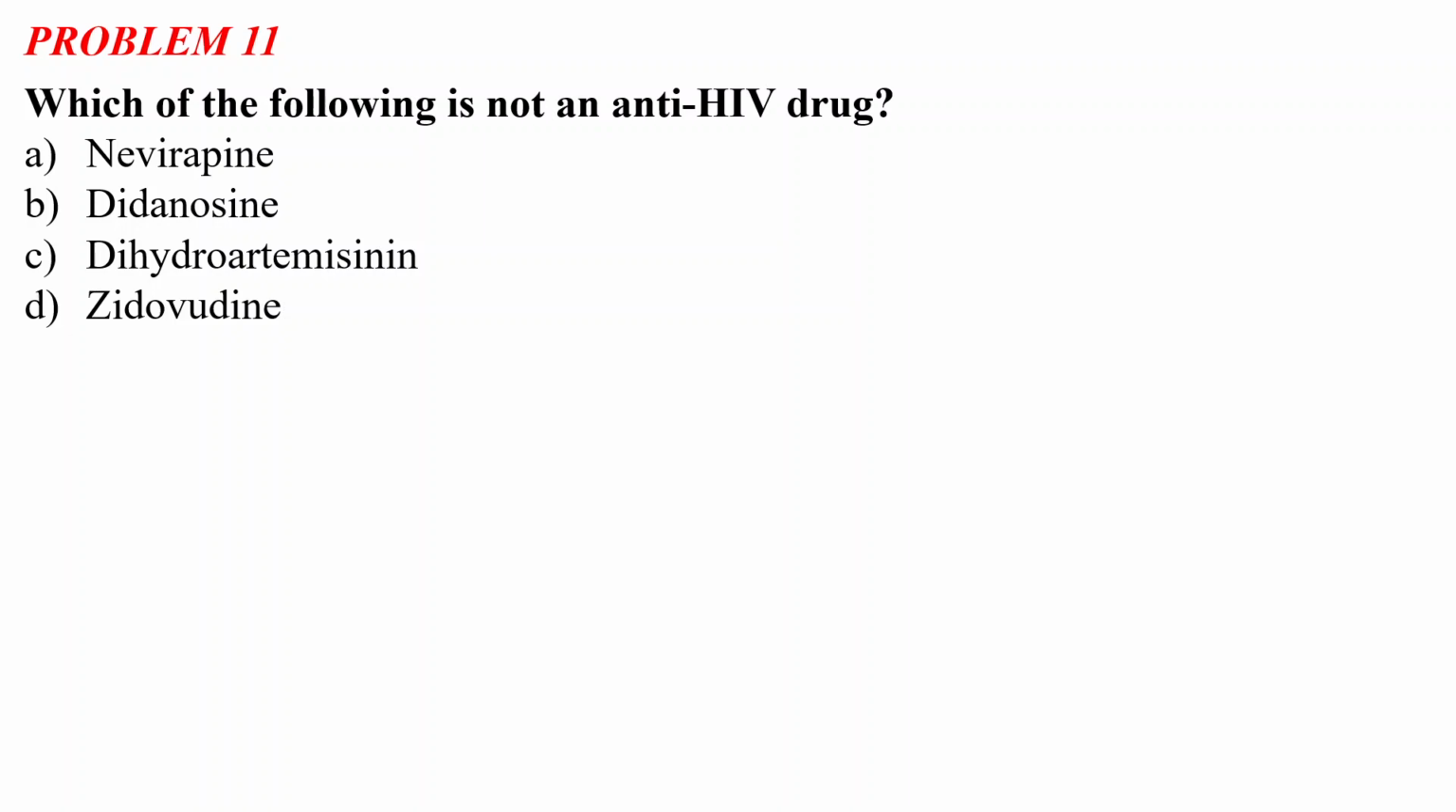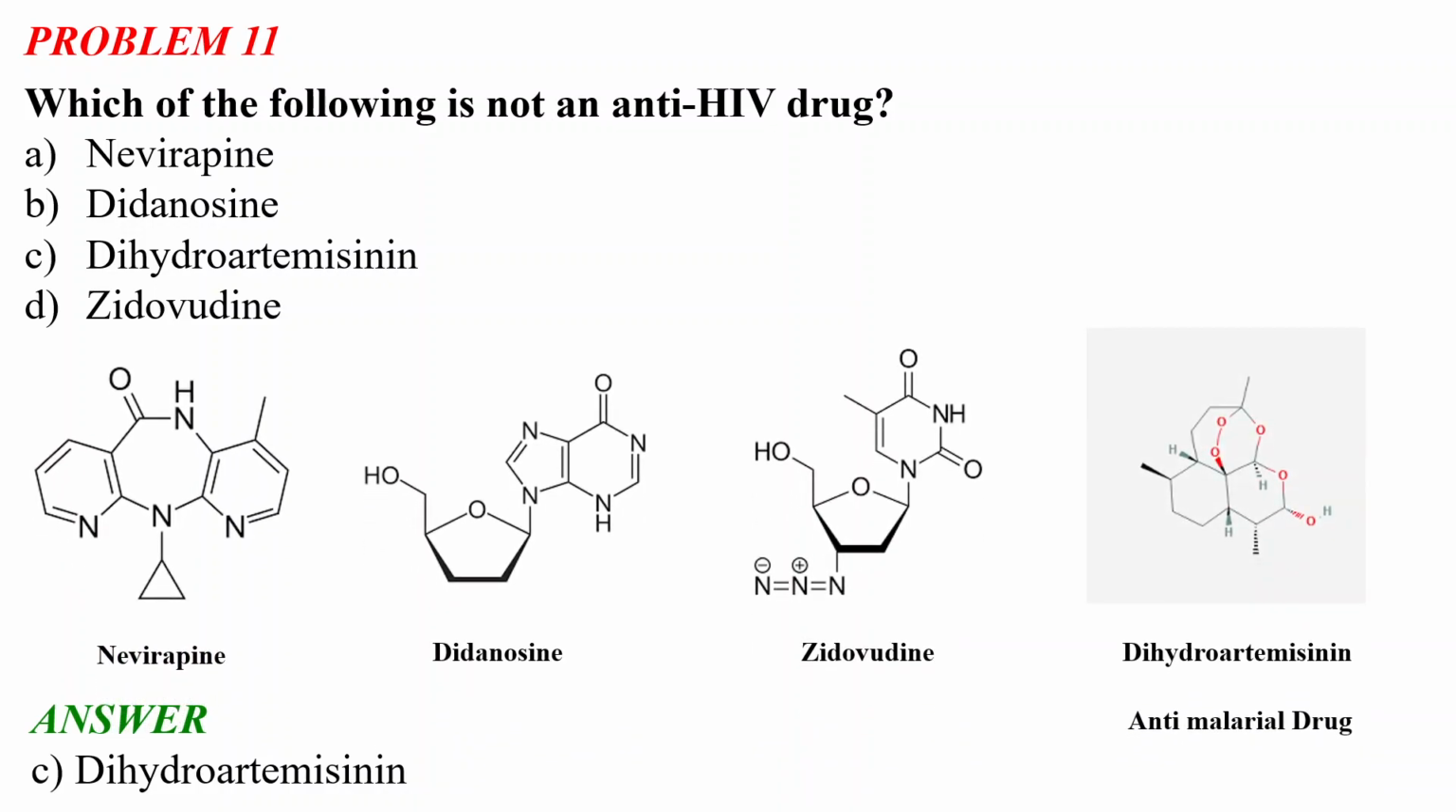So the correct answer is option C, dihydroartemisinin. Let us see the structures of the drugs first. These are the structures for these drugs. These three drugs, nevirapine, didanosine, and zidovudine, are the anti-HIV drugs. They inhibit the human immunodeficiency virus, and there are various mechanisms for that. But number three, dihydroartemisinin, is an anti-malarial drug.